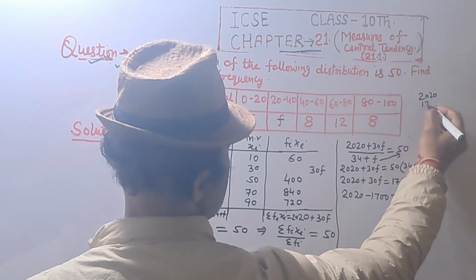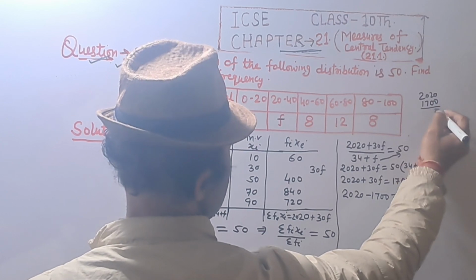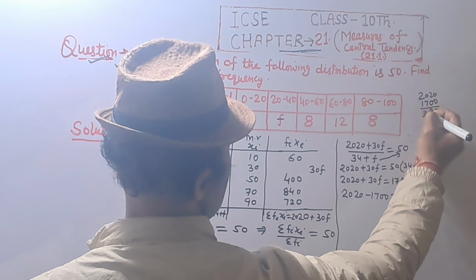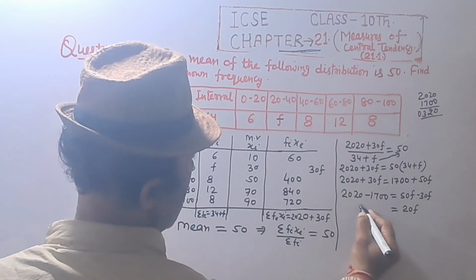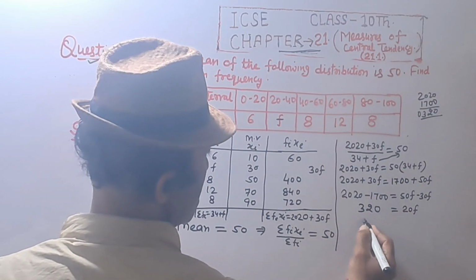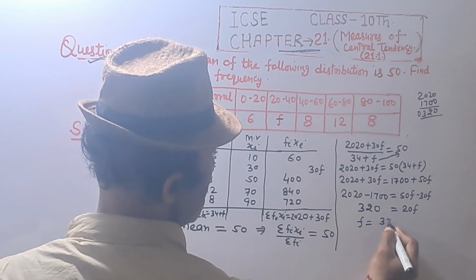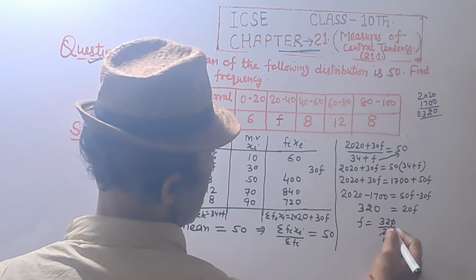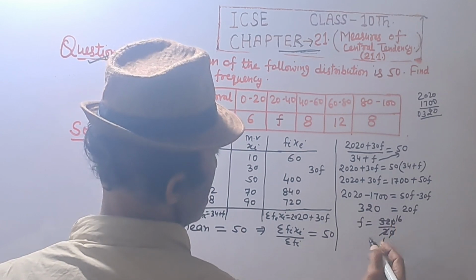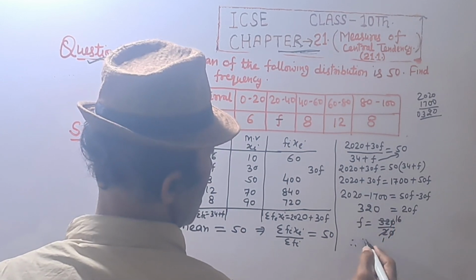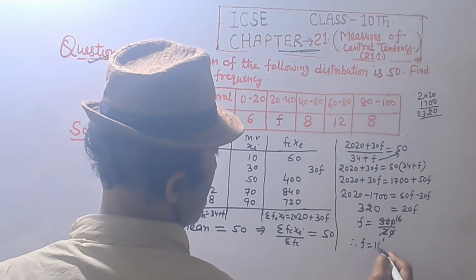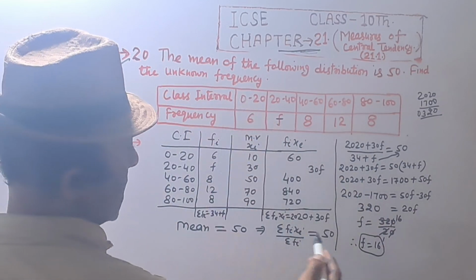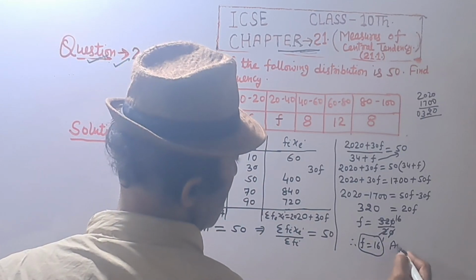2020 minus 1700 equals 0, 2, 3, 320. So F equals 320 upon 20. 0, 0 is cancelled. 2 ones are 2, 16 twos are 32. So F is equal to 16. The unknown frequency F equals 16.